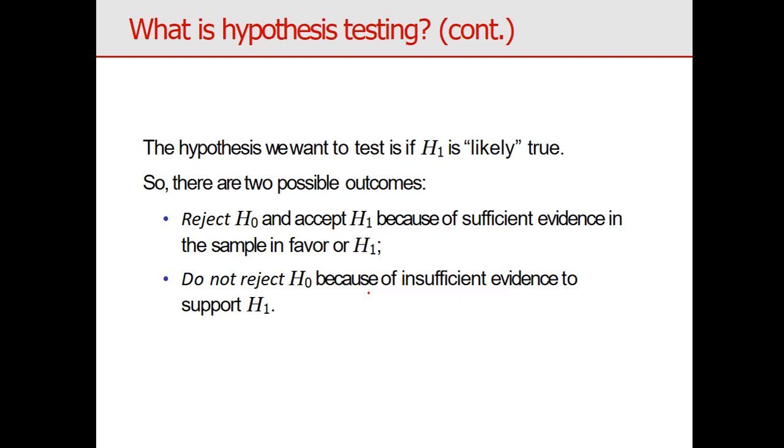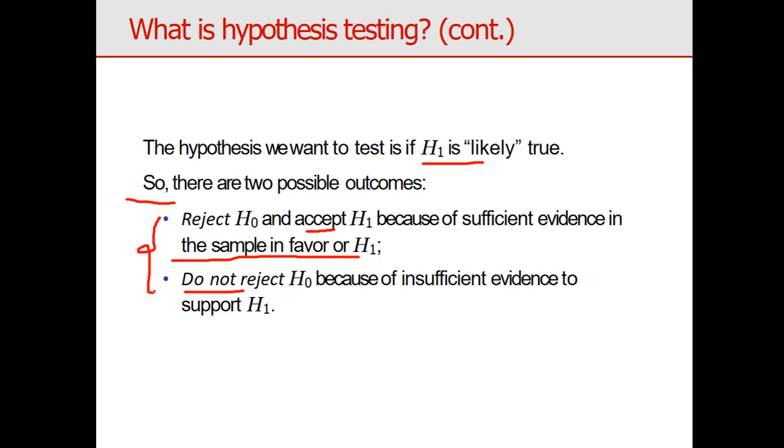Now we can see there are some errors. I already discussed this, I think, in the biostatistics tutorials. The hypothesis we want to test is H1, the alternative, which is likely true, so there are two possibilities: reject H0 and accept H1, because of sufficient evidence in the sample in favor of H1. When you solve applications or examples related to type 1 error, type 2 error and power of the test, you can understand all these things. The other possibility is do not reject H naught, because of insufficient evidence to support H1.